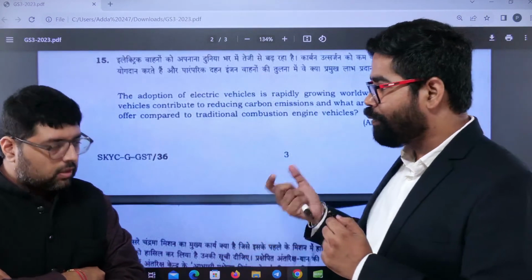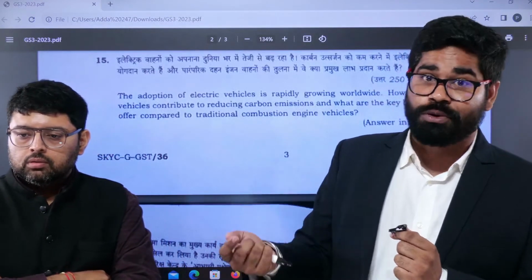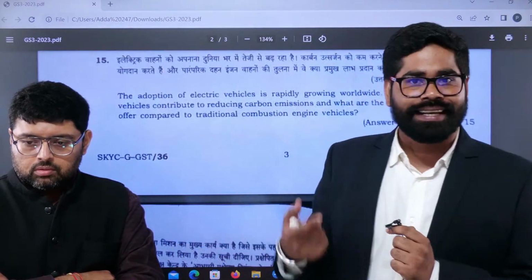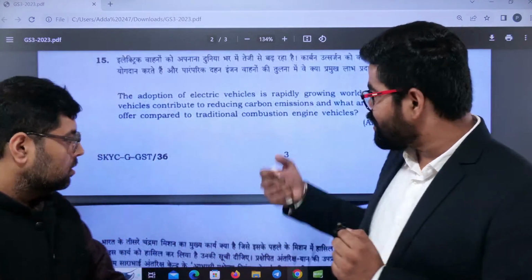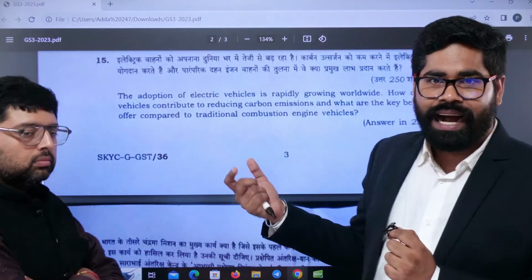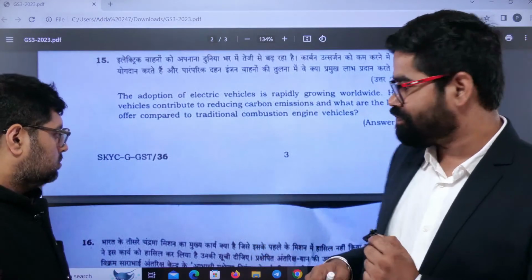Electric buses are becoming quite common across the country. And the sale of EVs is also increasing quite a lot. The government is offering subsidies and many other incentives as well. So this is something which was quite expected, and we can say that this is also an easier one to answer.